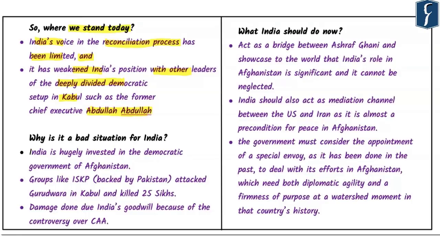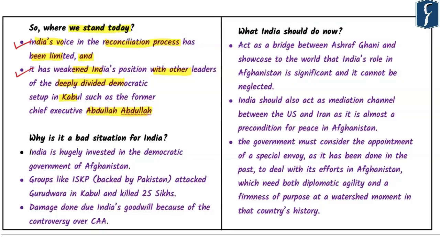This means the problem that we are facing is at multifolds. First, the kind of democratic powers which are there in Afghanistan, they are not on the same page. And second, India's weight in South Asia and especially in the case of Afghanistan peace process has been compromised to a great extent. In this context, it is important for us to understand how bad the situation is for India.